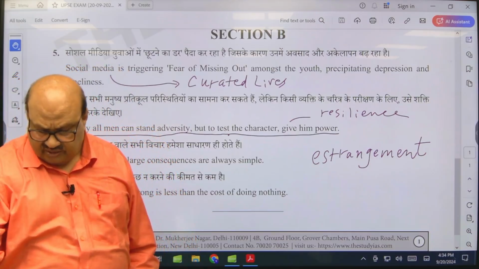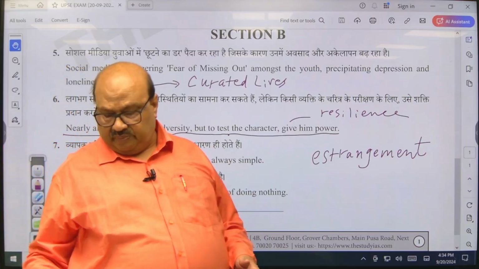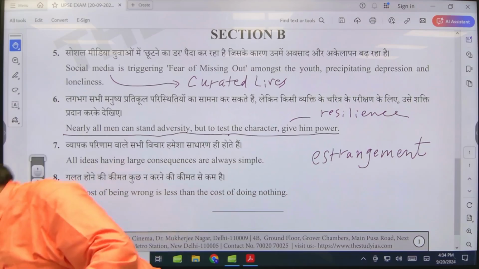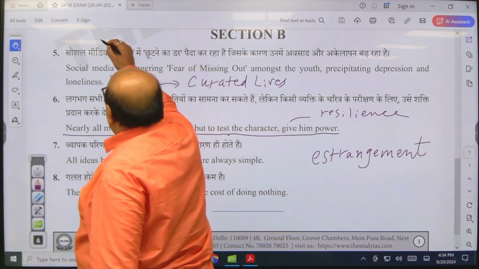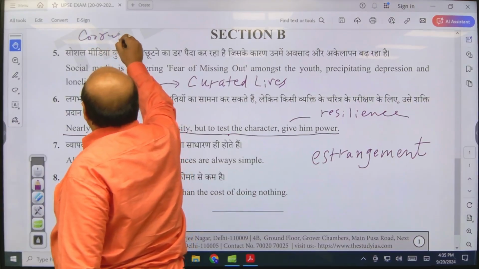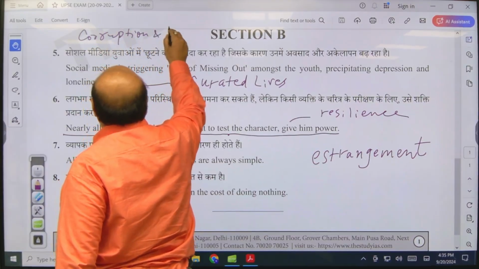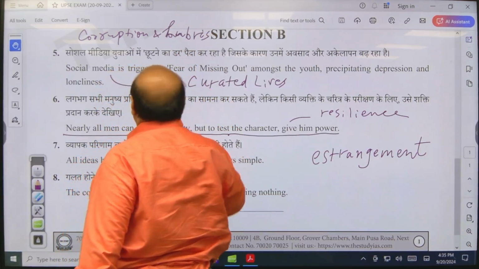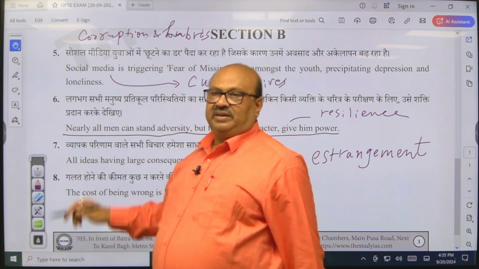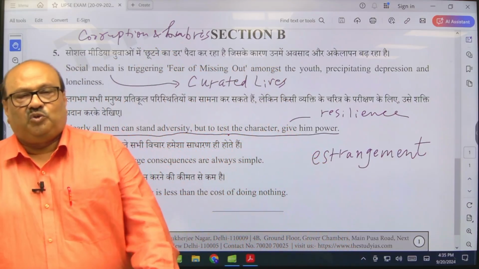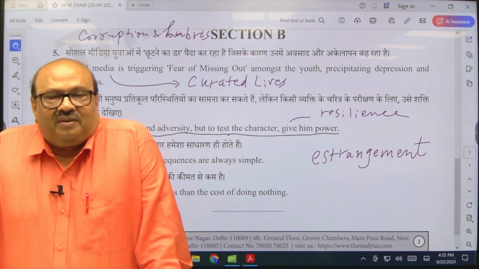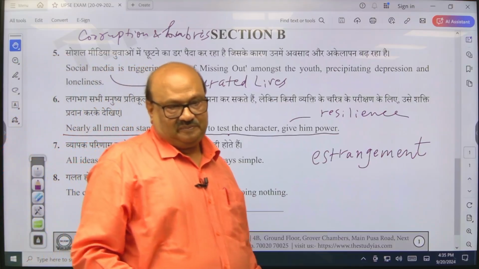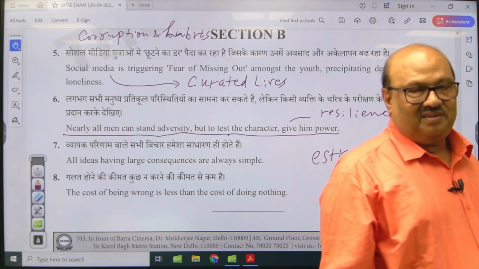So this is what 2 words you should keep in mind: corruption and hubris. If these are the negative things, what can be the 2 positive words? Humility and compassion, right?